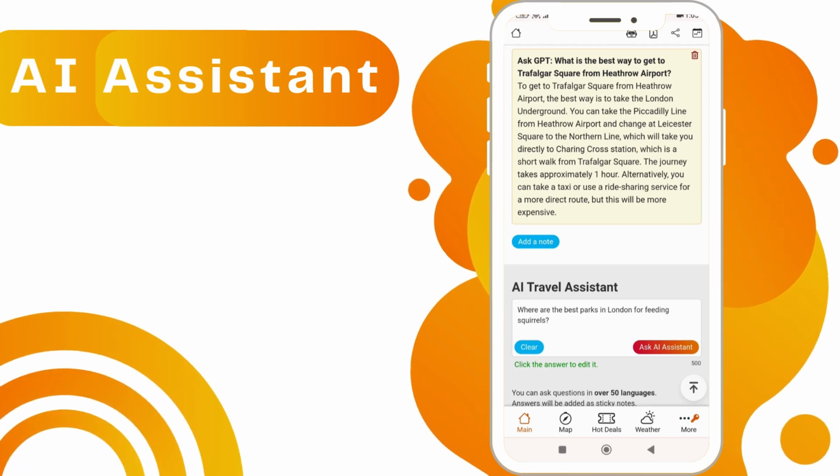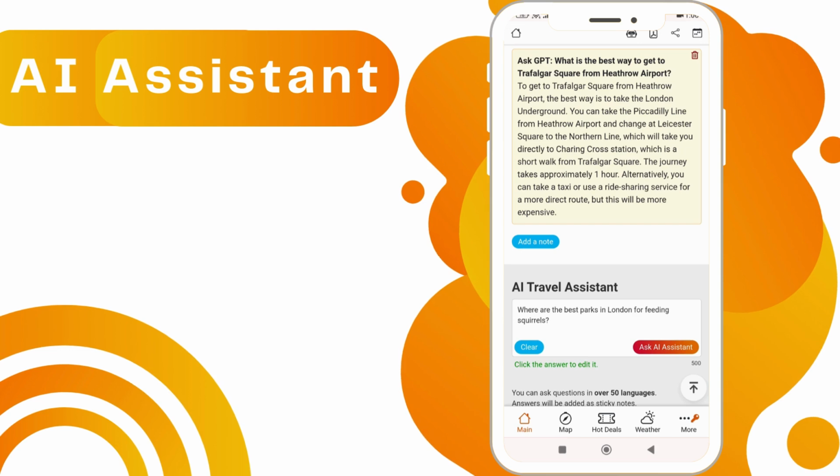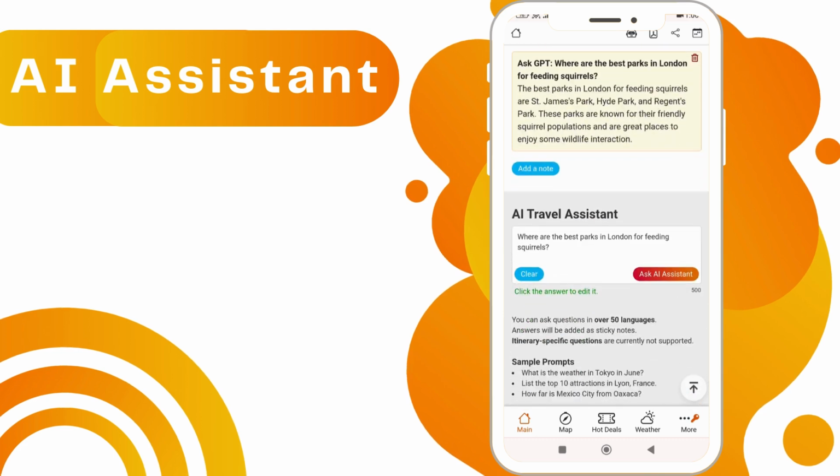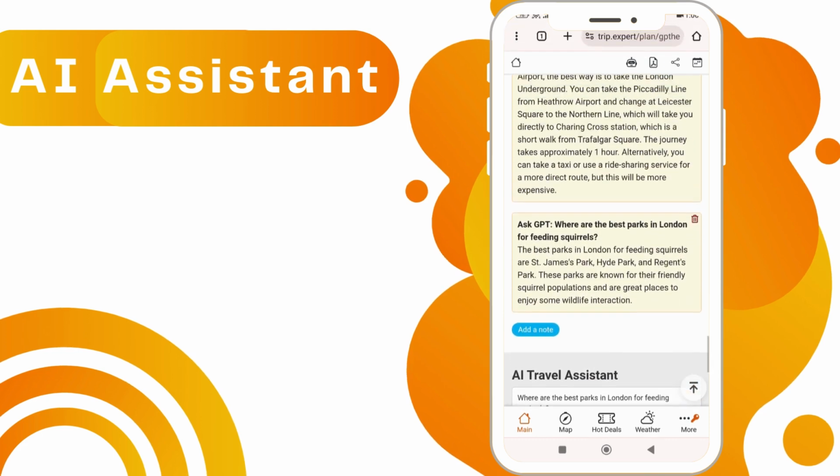Need more information? Use your personal AI assistant to ask anything about your destination. From local customs and weather to must-try dishes, get instant, reliable answers to all your questions.